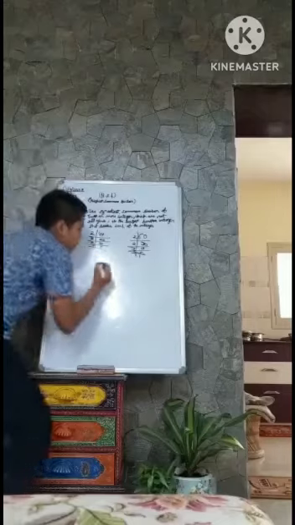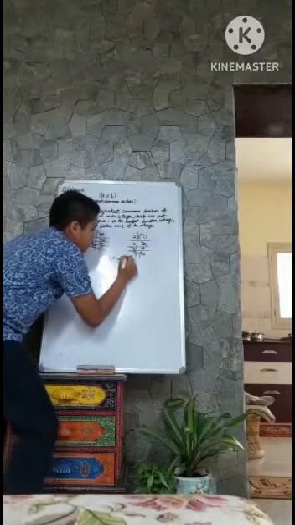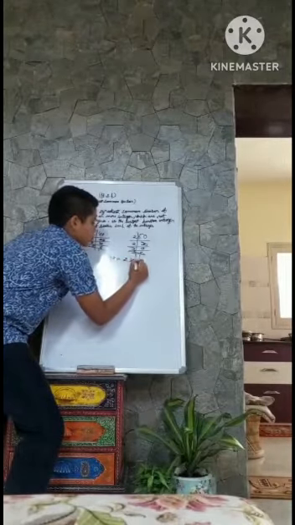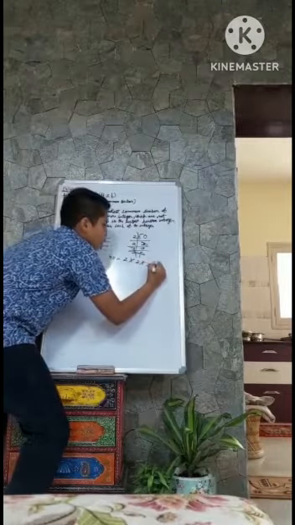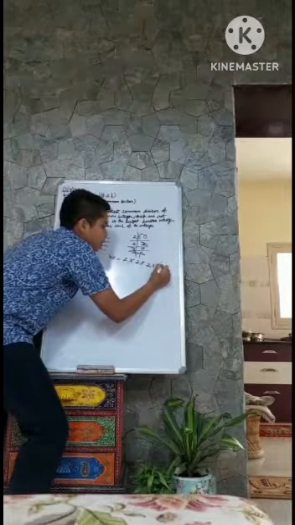So we will take both numbers. 40 is equal to 2 into 2 into 2 into 5 into 1.